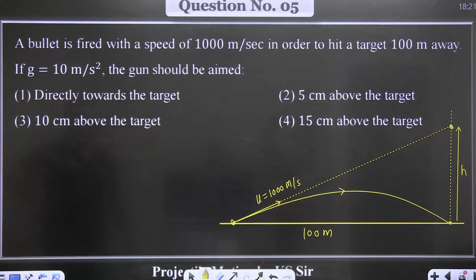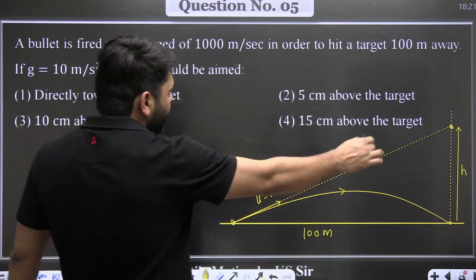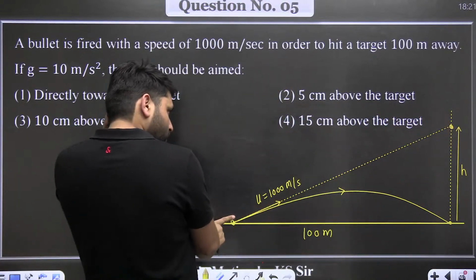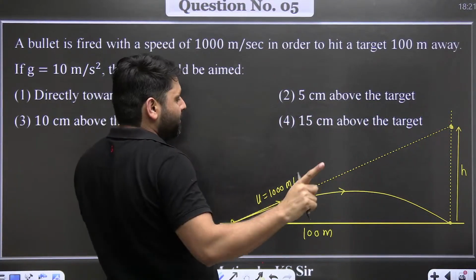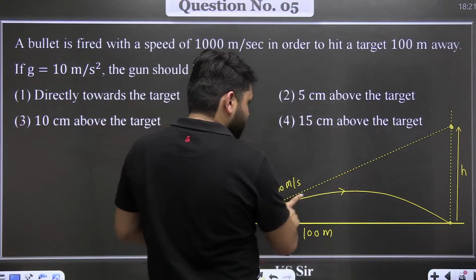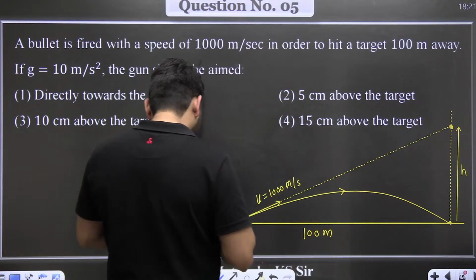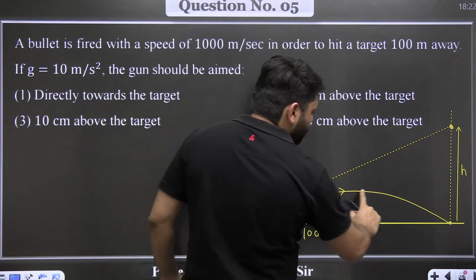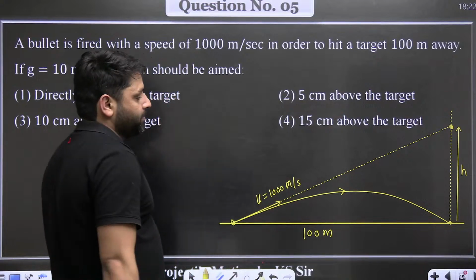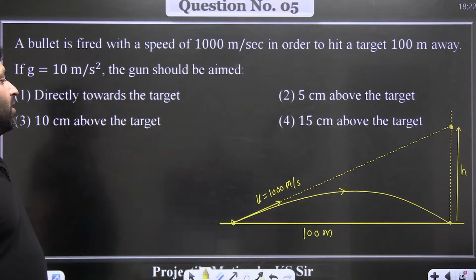So this is the situation actually now. I thought you will not be able to understand what is actually happening here. So you are aiming at this point. If there is no gravity, the bullet will go like this and hit this point. But due to gravity, the trajectory of the bullet is this, and it is hitting at that point.